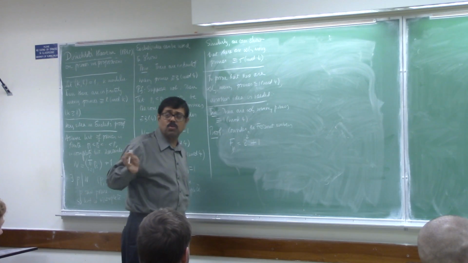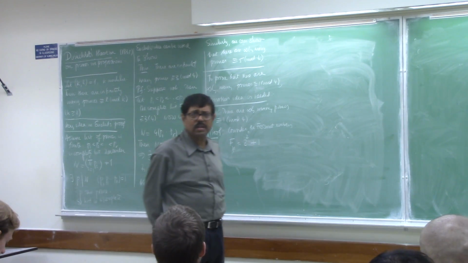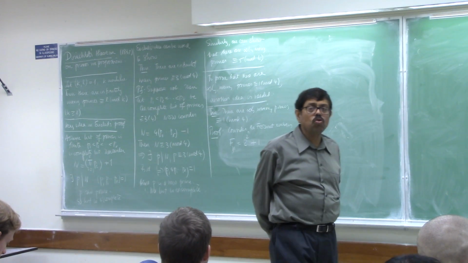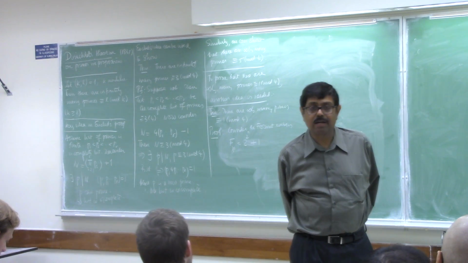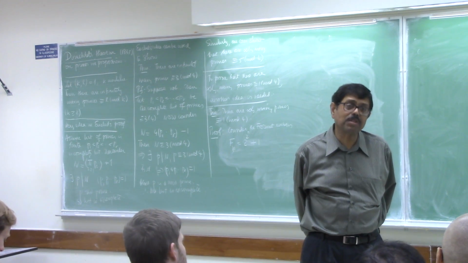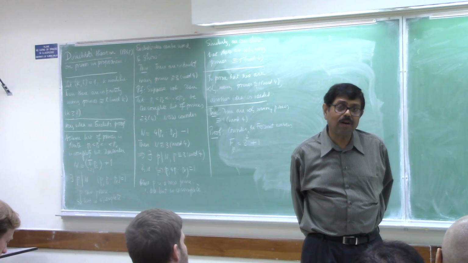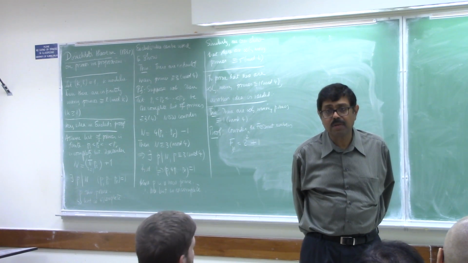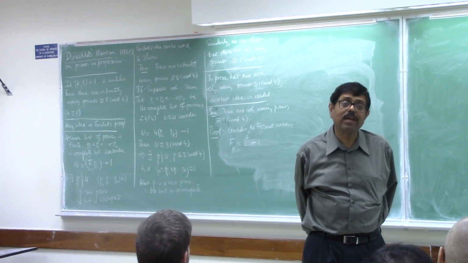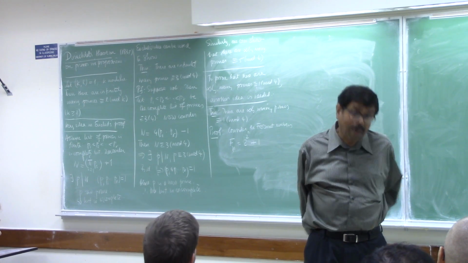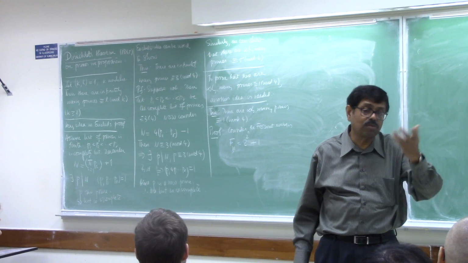Now, recall from your course in elementary number theory that 2 to the power m minus 1 is prime if m is prime. But 2 to the power m plus 1 is prime only when m is a power of 2. That doesn't prove that every 2 to the 2 to the n plus 1 is prime.